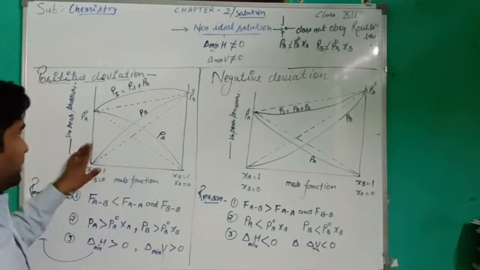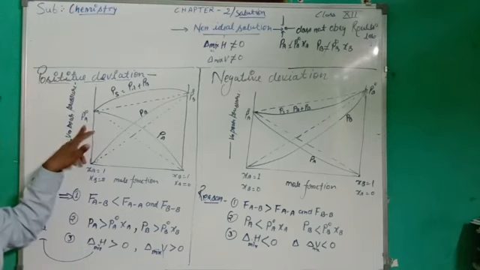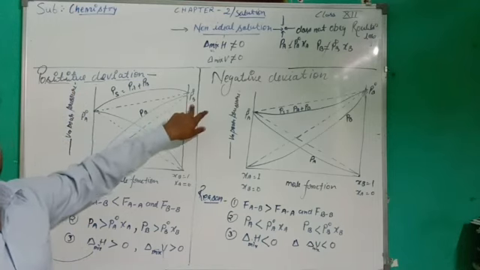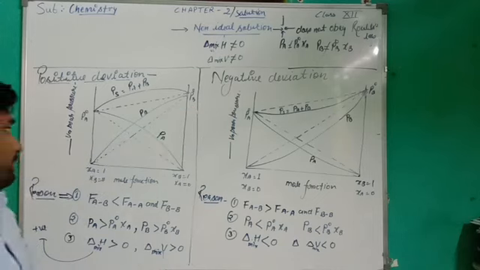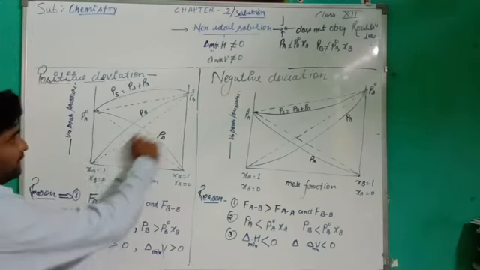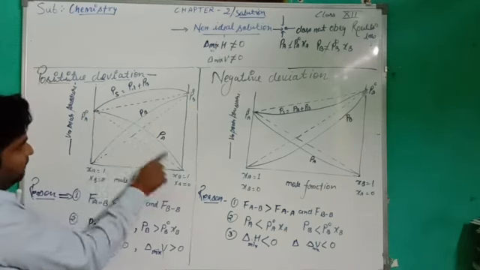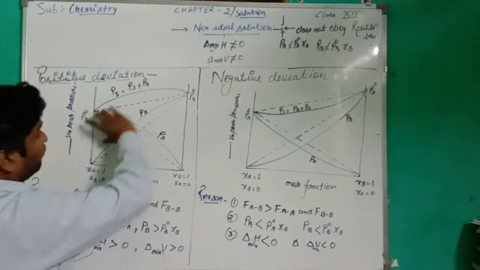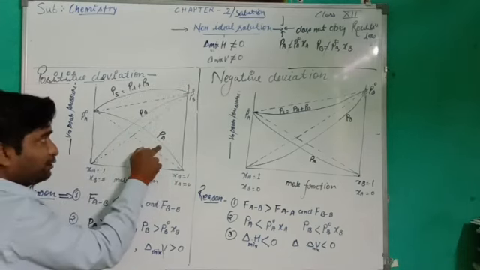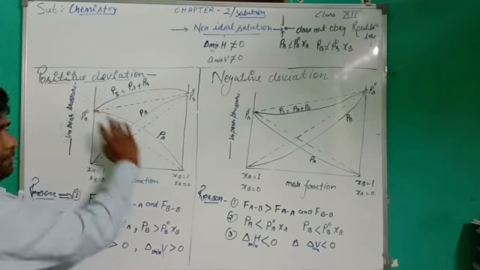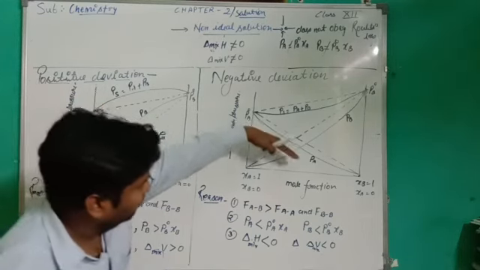In this graph, P naught A is the vapor pressure of A in pure form, and P naught B is the vapor pressure of liquid B in pure form. The dotted line shows the ideal solution, but this curve moves over the line, and this shows the positive deviation. Positive means over the graph, and negative means below the graph.